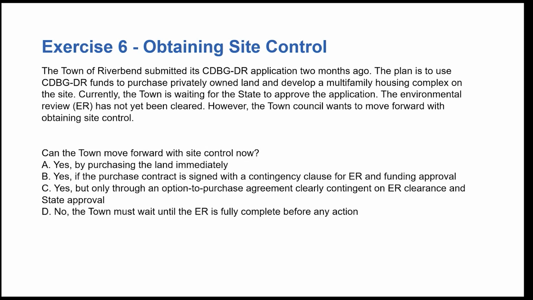And so in this scenario, the town of Riverbend submitted its CDBG-DR application 2 months ago. The plan is to use CDBG-DR funds to purchase privately owned land and develop a multifamily housing complex on the site. But currently, the town is waiting for the state to approve the application. The environmental review has not yet been cleared, but however, the town council wants to move forward with obtaining site control. So, can the town move forward with site control now?